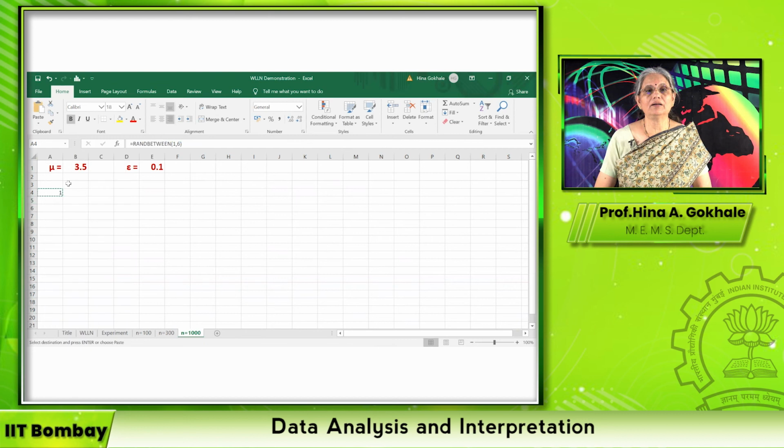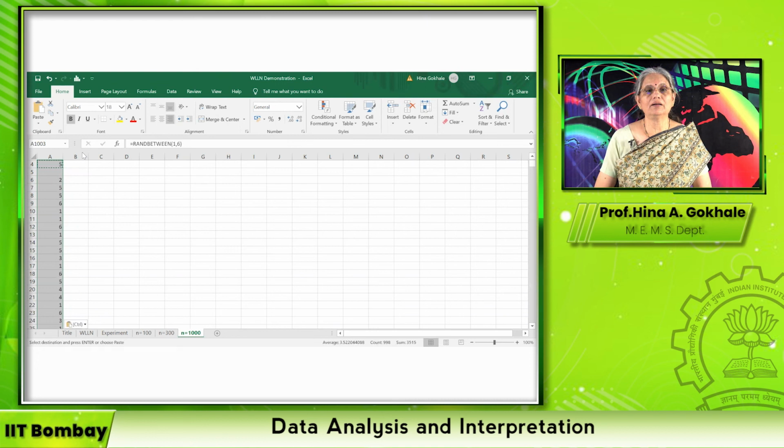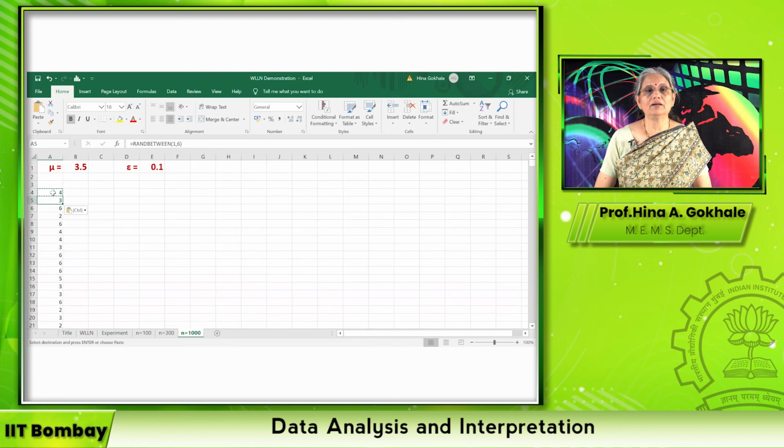I copy it, and then I want to select 1000 data points. So I have to go to 1003, and then I go to the top up to select, and I say paste. Okay, this has not got pasted, so I paste it here also. So I got all the numbers.